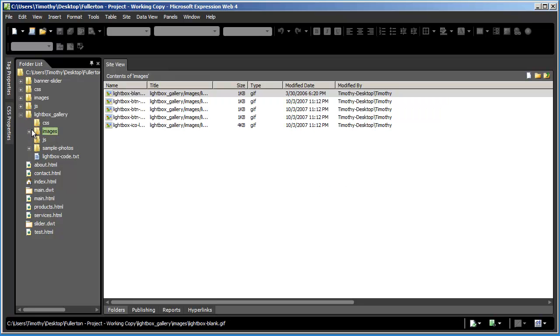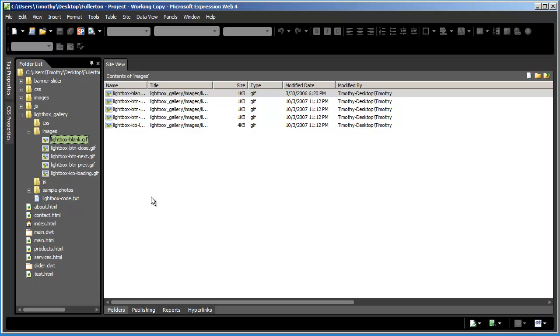But the images folder that I have right here is actually going to have 5 different graphics in it. This is going to be the background for when the image opens up, as well as the close, next, and previous buttons, and the loading GIFs. So we need to select all of these images. You can do that by clicking the first one and then holding the Shift key down and clicking the last one. And I need to move these images into my main image folder, just like that.